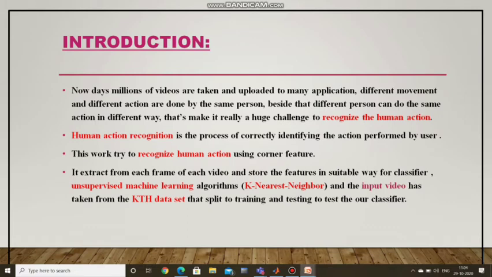Next, I'm moving to the introduction. Different persons can do the same action in different ways. That makes it a huge challenge to recognize human action. Human action recognition is the process of identifying the action performed by a user. This tries to recognize human action using corner features. It extracts each frame of each video and stores the features in a suitable way for the classifier, and we are using the KNN algorithm. It is a machine learning algorithm, and the input video is taken from the KTH dataset.